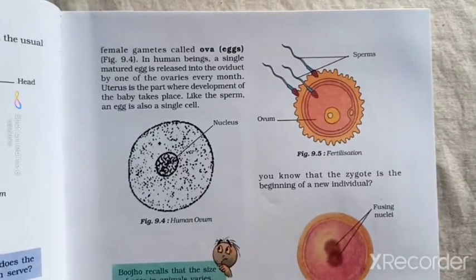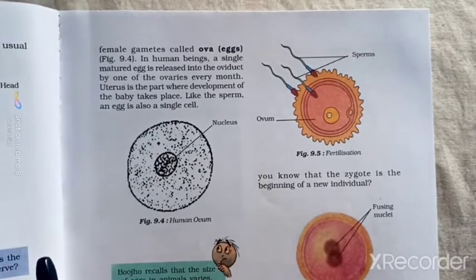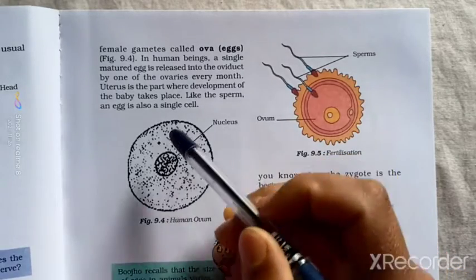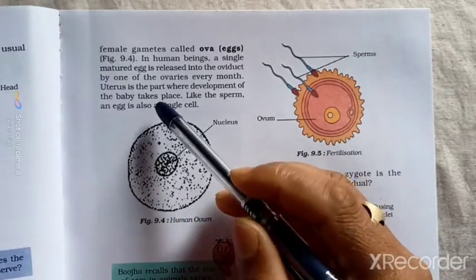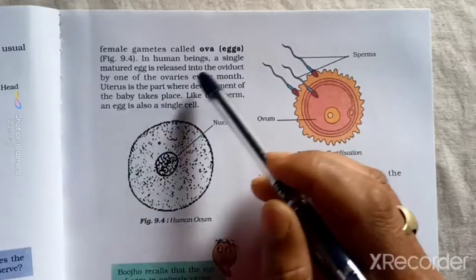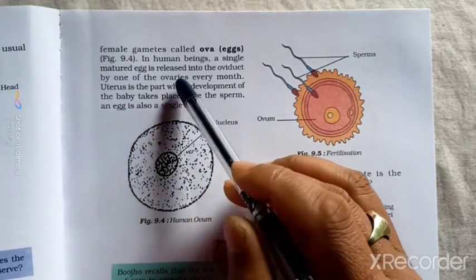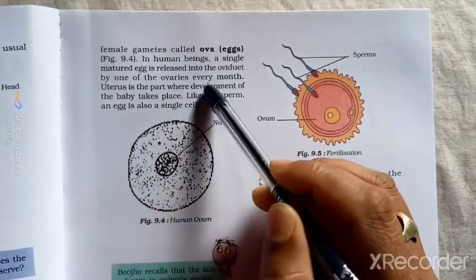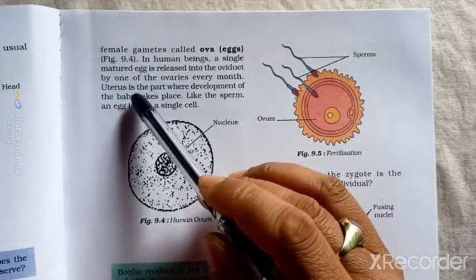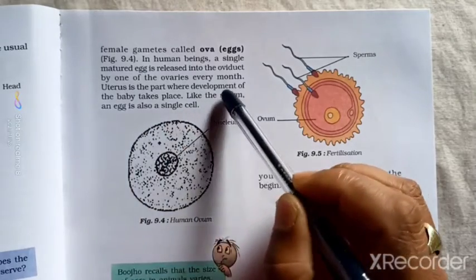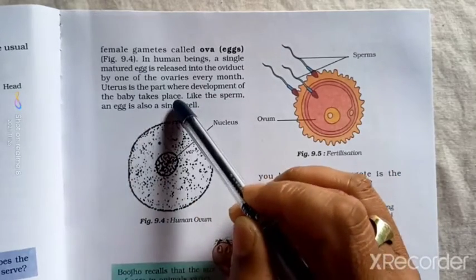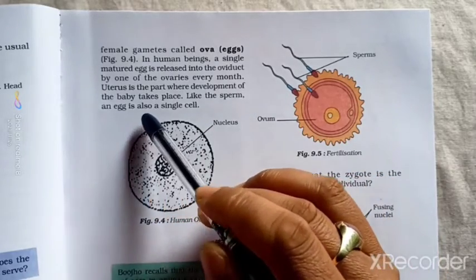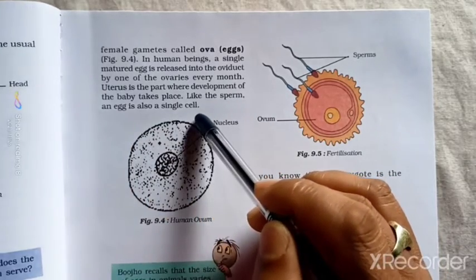Now let's continue. Female gametes are also called ova or eggs. In human beings, a single mature egg is released into the oviduct by one of the ovaries every month. The uterus is the part where development of the baby takes place. So every month, from either the right ovary or the left ovary, a single mature egg cell is released through the oviduct, also known as the fallopian tube. When that mature egg fuses with a sperm cell, fertilization takes place in the fallopian tube. Like the sperm, an egg is also a single cell.